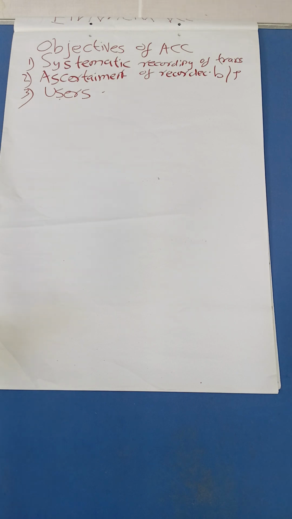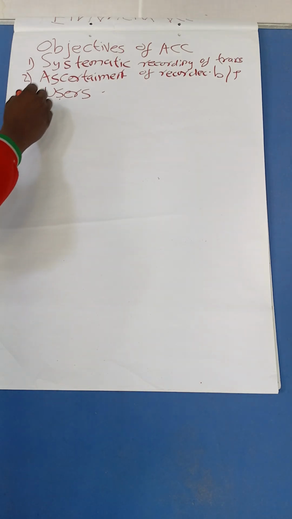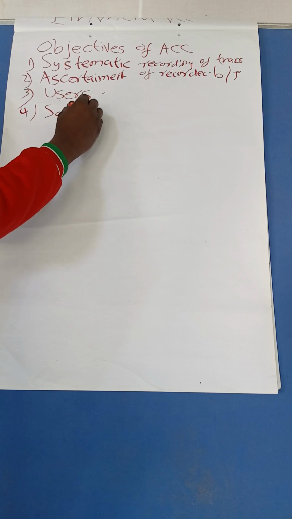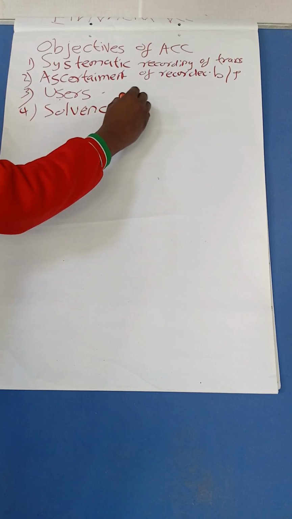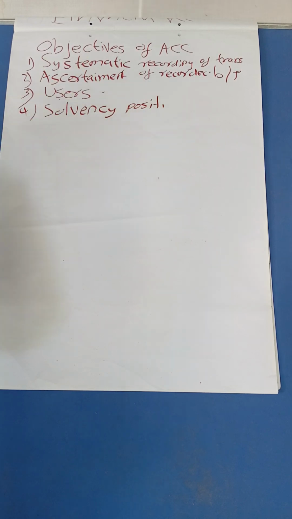Then to know the solvency position of the business. Here, by preparing the balance sheet, management not only reveals what is owned or what is not owned by the business, but it also gives information regarding the concern's ability to meet its liabilities.